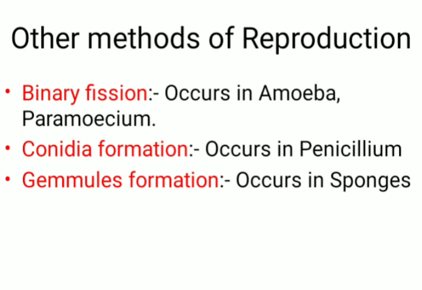Types of asexual reproduction also include binary fission. This binary fission occurs in amoeba and paramecium. Next is conidia formation. This conidia formation takes place in penicillium. And another one is gemmule formation. This gemmule formation takes place in sponges.